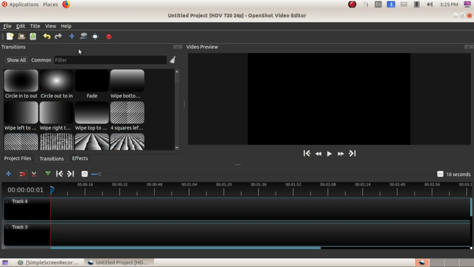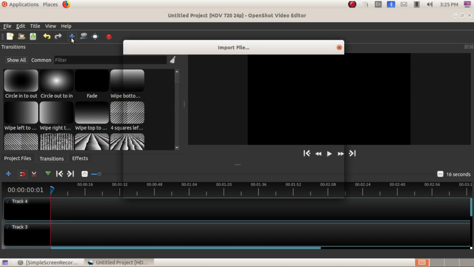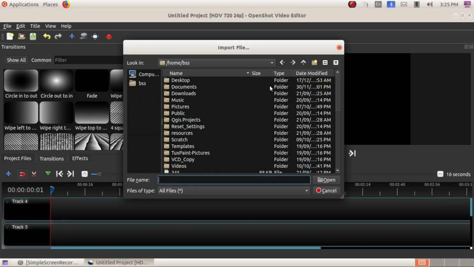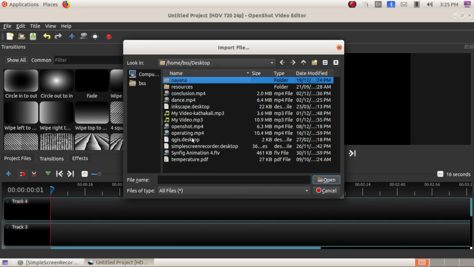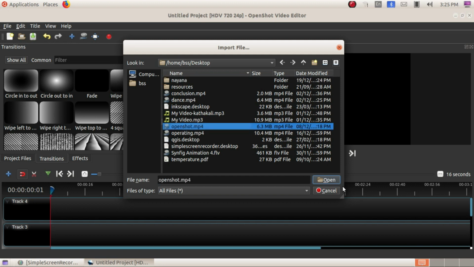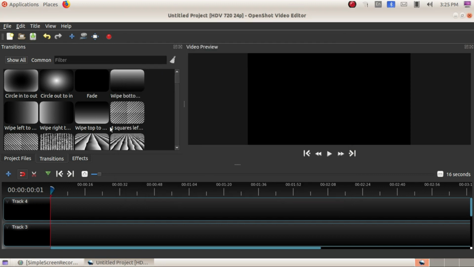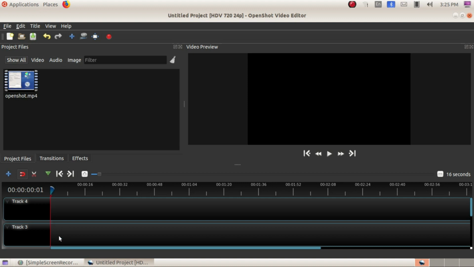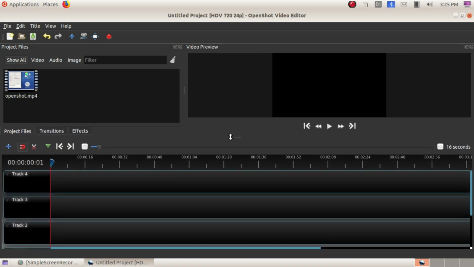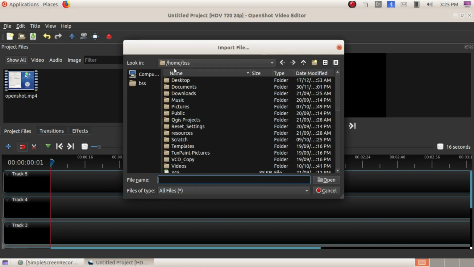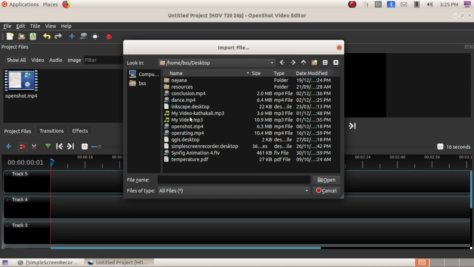So first import the file. Here you have the option import file and select the video. I am selecting a video here. So after that select the show all option. Here you can see your project files. Okay, and you have to add an audio file too. So just select an audio file, import, and here I am selecting an MP3 file.